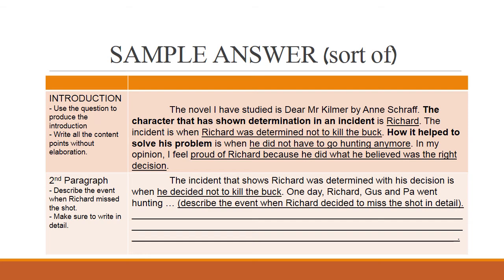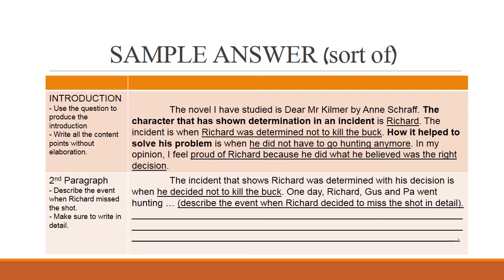So the second paragraph says, the incident that shows Richard was determined with his decision is when he decided not to kill the bug. So that is the main point. He decided not to kill the bug. That is the main point. One day, Richard, Gus, and Pa went hunting, and so on. So the sentences after the main point are the elaboration.